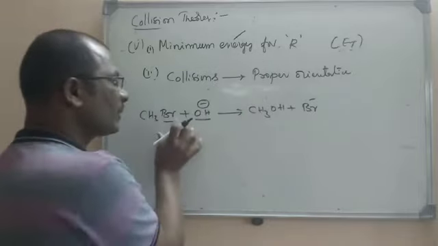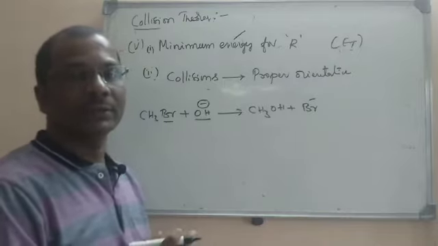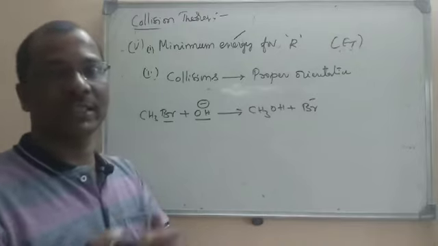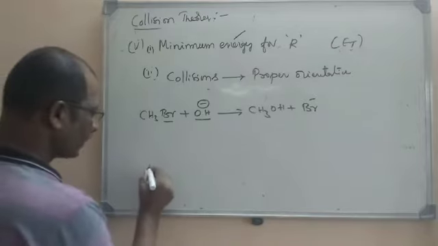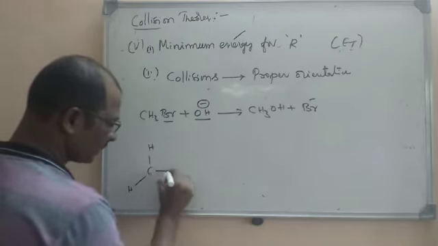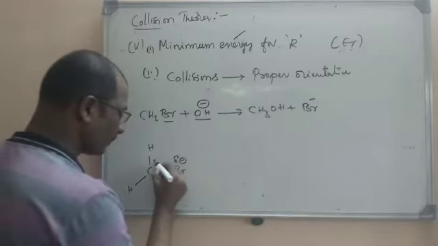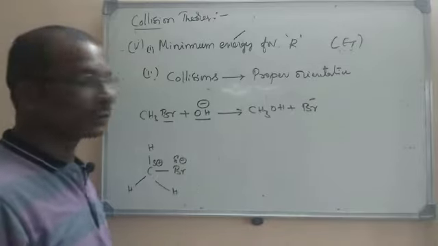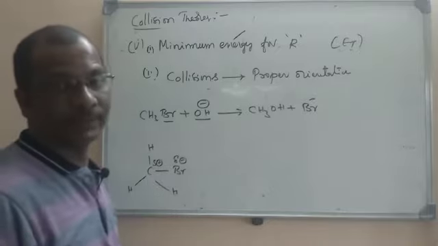For example, let us assume that both the reactants have the minimum energy, the minimum threshold energy. Now they should have the proper orientation to give effective collisions, and so the products are formed. Let us see how. Take this methyl bromide here. You all know that the C-Br bond is polar. Why? Because bromine is more electronegative, so there will be a partial negative charge on bromine and a partial positive charge on the carbon.